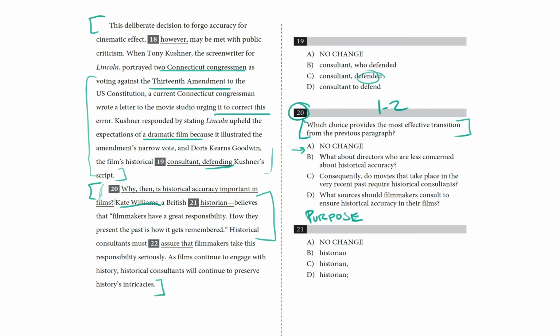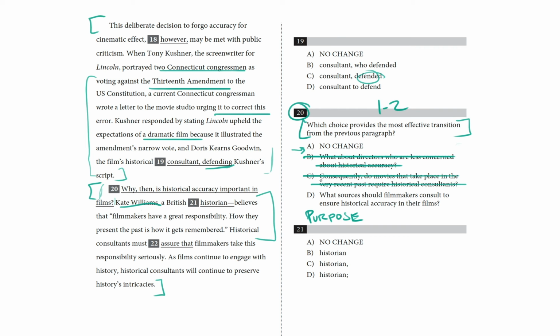Choice B, what about directors who are less concerned about historical accuracy? Well, the following paragraph doesn't discuss that. It discusses the responsibilities that filmmakers have according to this historian. Choice C, consequently, do movies that take place in the very recent past require historical consultants? The very recent past is not mentioned in the second paragraph, so we can also cross this off.